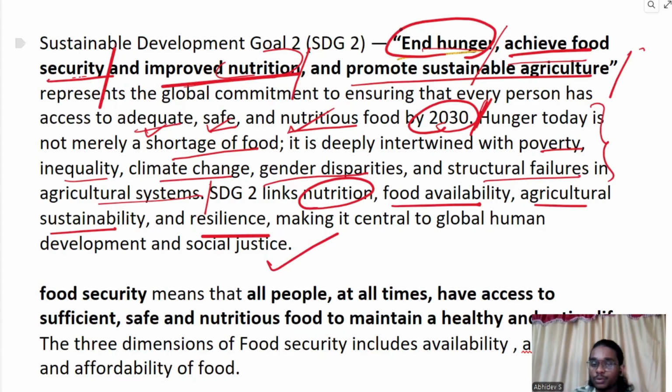So SDG2 is linking nutrition. As the goal says, end hunger, achieve food security, improve nutrition, promote sustainable agriculture. So it is actually linking nutrition, food security, that means food availability, agricultural sustainability, resilience. Climate resilience. The resilience here means climate resilience. We need to make sure that our agriculture, our farms, are continuing producing the food we want despite facing those climate changes and environmental shocks.